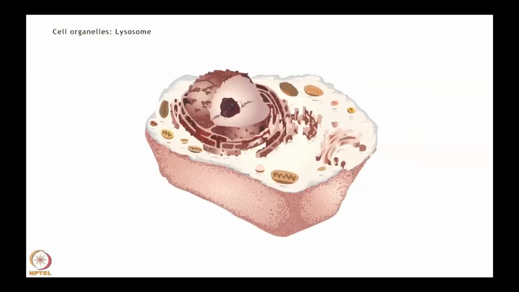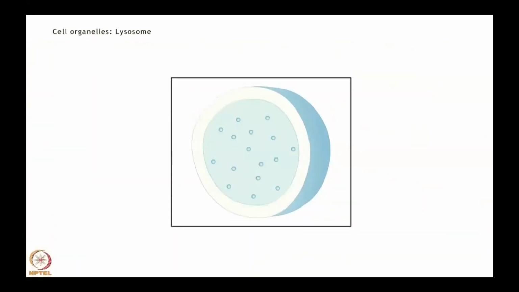Lysosomes are found exclusively in animal cells for degrading any intracellular debris. They contain hydrolytic enzymes within sacs, which can digest and degrade any unwanted material when released.